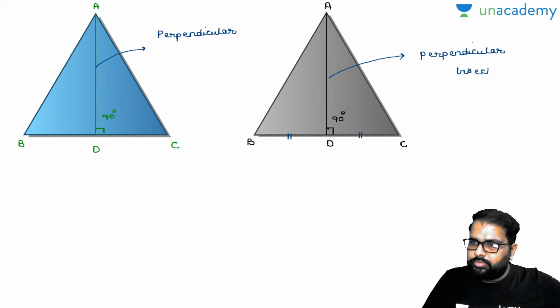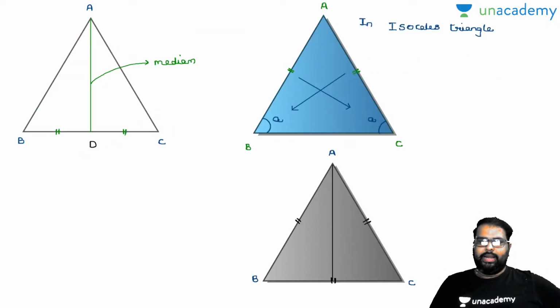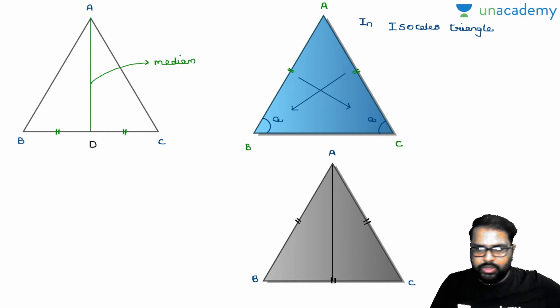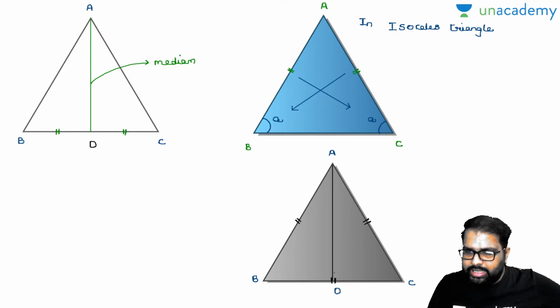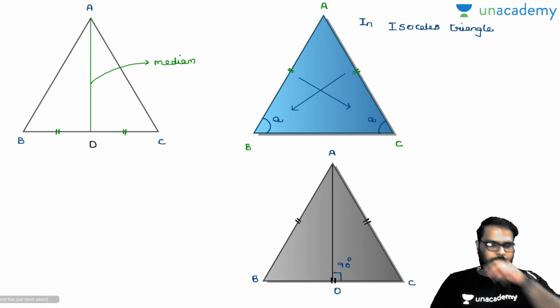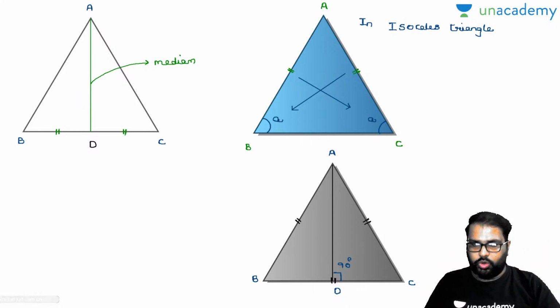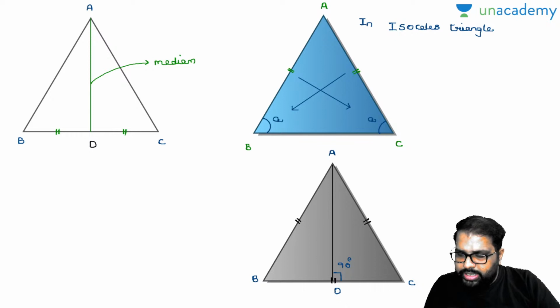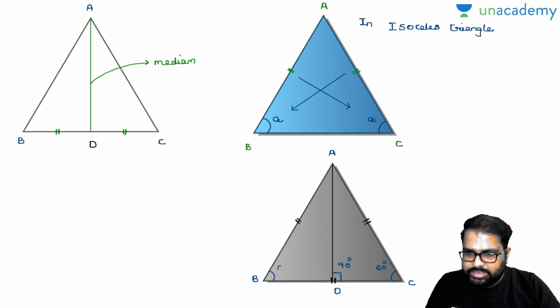Okay, fine. So I will show you one more property here. Let's come back to here. Right now, in an equilateral triangle, I have drawn a line segment from A to D, which makes 90 degrees with the base. I have drawn a perpendicular. This is called height. Let us see the properties perfectly, then we will go back. Now closely observe there, everybody knows in an equilateral triangle, the angles will be equal. Angle C will be equal to 60 degrees. Angle B will be equal to 60 degrees.